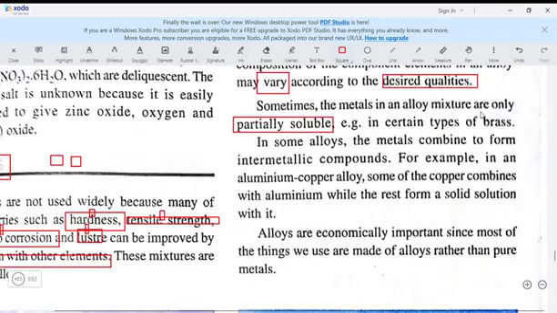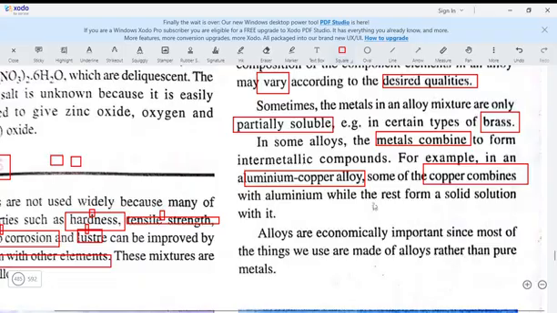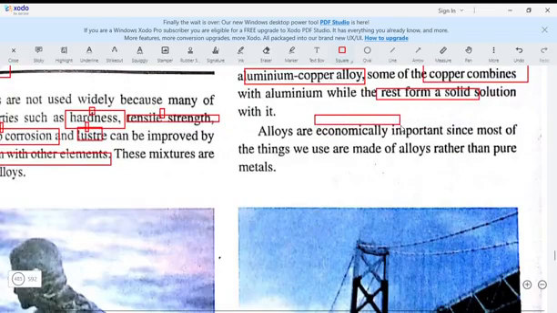In certain types of brass, so they may not be fully soluble, partially. And in some alloys, the metals combine to form intermetallic compounds. So they can be between metals. For example, in an aluminium copper alloy, that means you are adding aluminium with copper. So some of the copper will combine with the aluminium, while the rest will form a solid solution with it. And looking at alloys, they are economically important, since most of the things we use are made of alloys